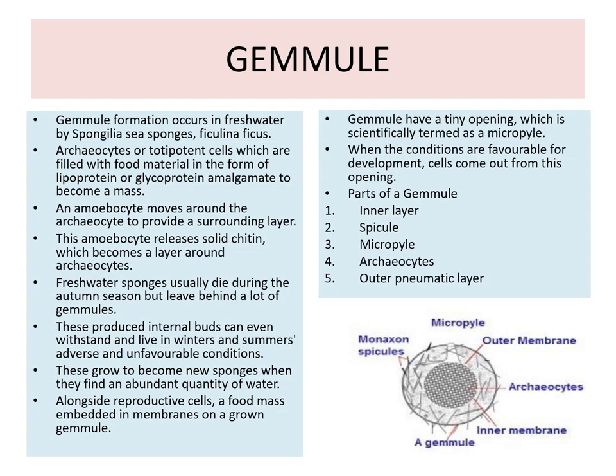Alongside reproductive cells, a food mass is embedded in a membrane on the grown gemmule. The gemmules have a tiny opening which is scientifically termed the micropyle. When the conditions are favorable for development, the cells come out from this opening. Now we can see the different parts of the gemmule.